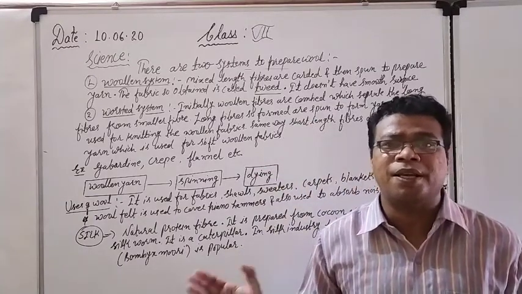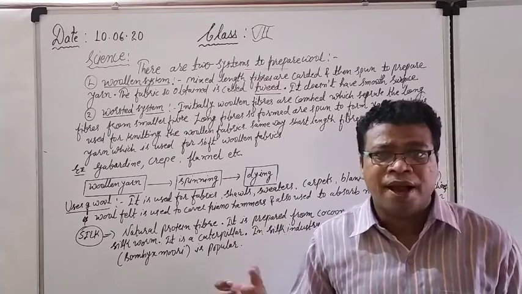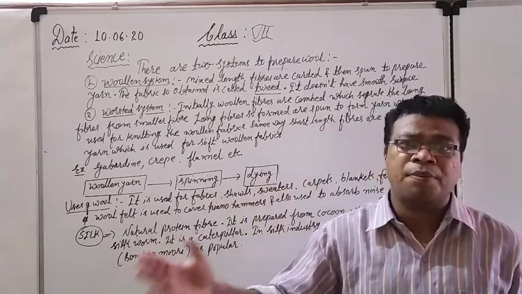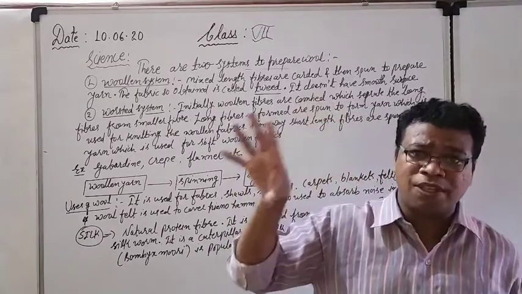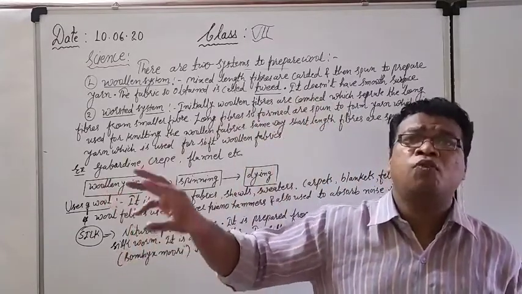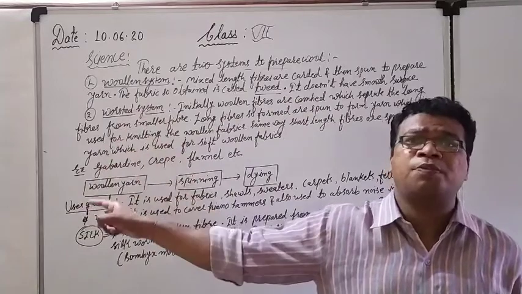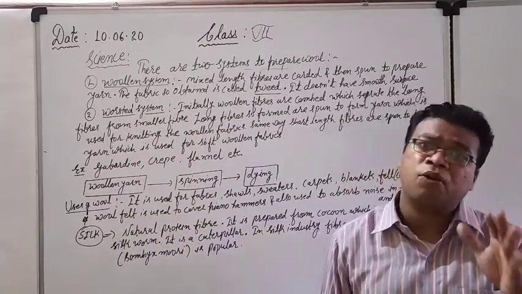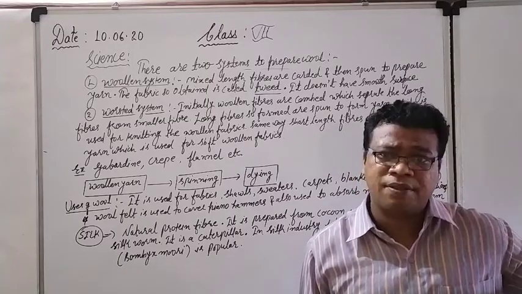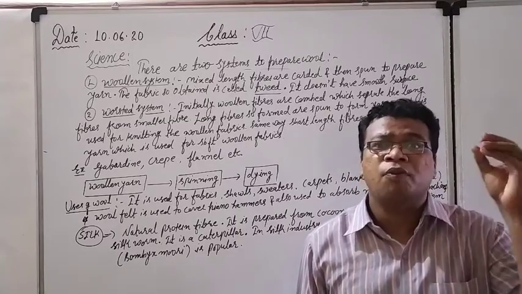How is it done systematically? First they are combed, and when they are combed, the long length fibers are separated from the short length fibers. The long length fibers are spun separately to form the woolen yarn, which is especially used for knitting woolen fabrics. In the same way, the short length fibers are also spun separately, and then they are used to form the woolen yarn.